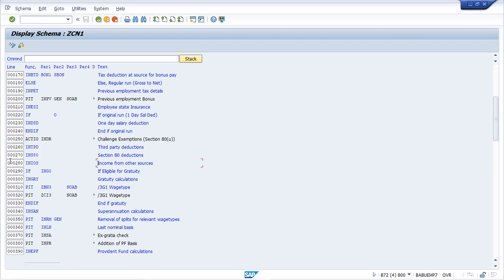Towards the end, we have seen two functions today under infotype 584: P0584, which generates the IOS table that acts as an input for the INIOS function. The INIOS function takes the IOS generated from the P0584 function and generates a series of /30 series secondary wage types, which is a task for you to test in the system.